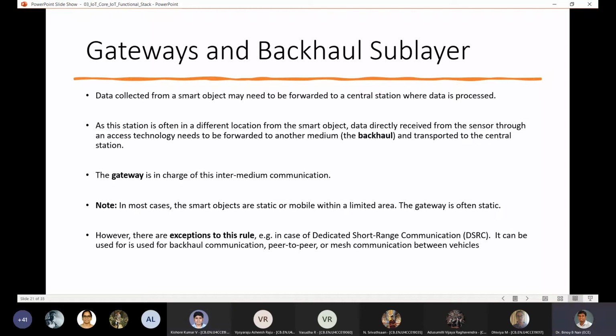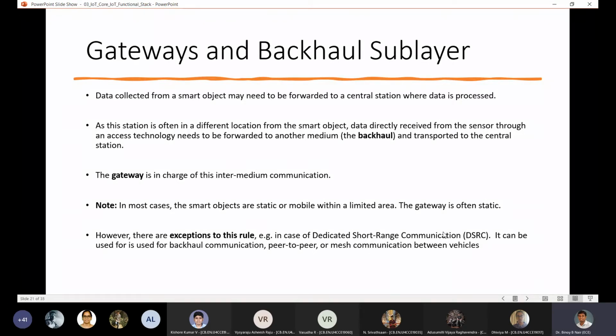So this is what I have described in this slide. Right? So the gateway takes care of the intermediate communication, and it makes sure that all the protocol conversion and other things happen in the gateway. Okay. And this is the typical idea. Smart objects could be static or mobile. The gateway is typically static. So there are some exceptions to this.